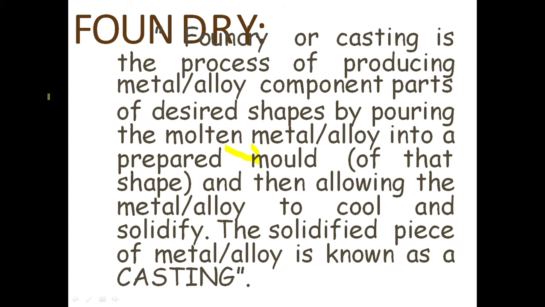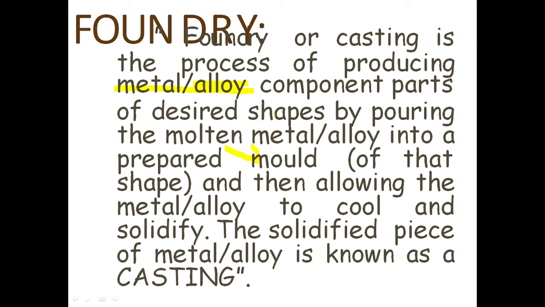It is a process where we produce a metal alloy component of desirable shape by pouring the molten metal alloy into a prepared mold of that shape. Basically, we have a pre-specified shape, and in that shape we pour the molten metal in order to get our desired shape. That entire process of producing a metal component of desired shape by pouring the molten metal into a mold is known as the foundry. A mold is basically just like a frame or a shape.